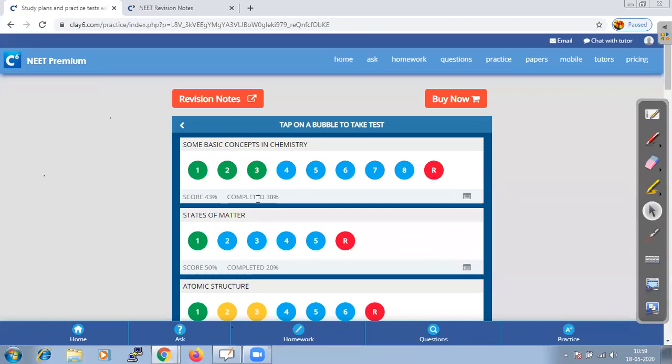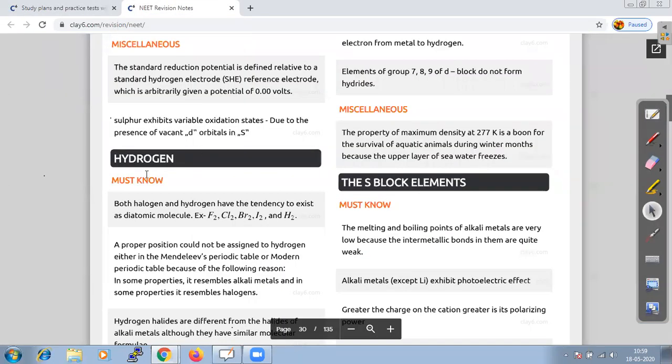In today's class, for some time, let us learn the concept of hydrogen, and then we will focus on the test questions, or you can say sample test questions which are being asked. So let us go back to the chapter, that is hydrogen. We all know about hydrogen, or there are many concepts which we have studied about hydrogen.